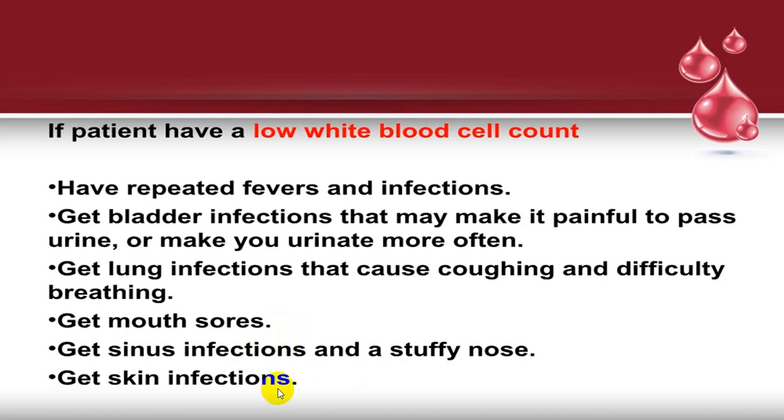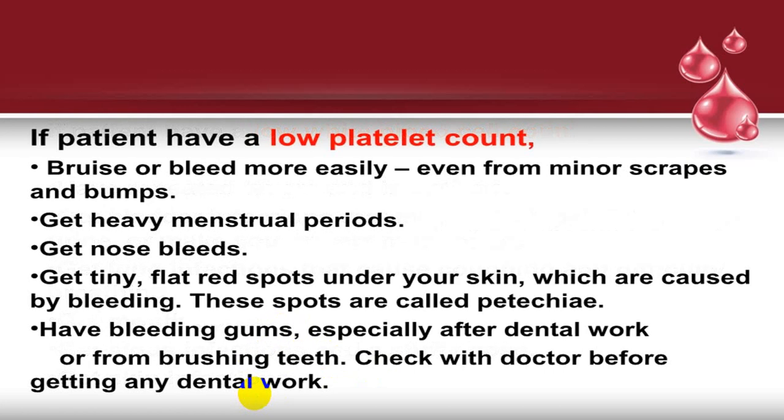Sinus infections, stuffy nose, skin infections like cellulitis, abscess, etc. And because of low platelets, there is easy bruisability, easy bleeding, in females heavy menstrual periods, epistaxis, small purpuric spots to petechial hemorrhages, bleeding from gums while brushing the teeth, etc.